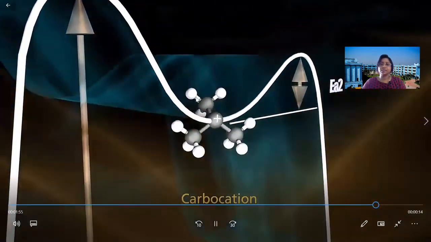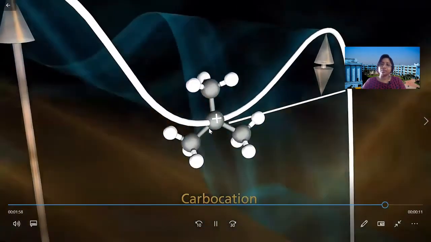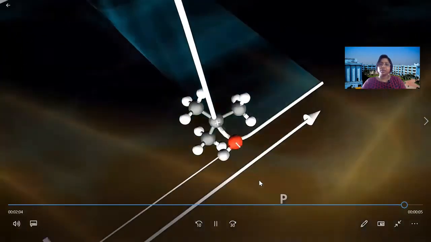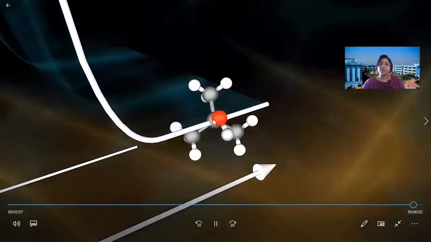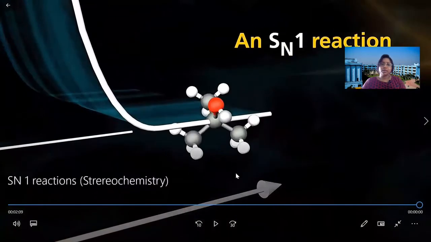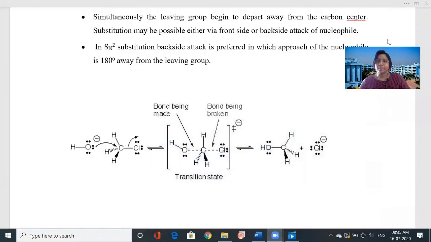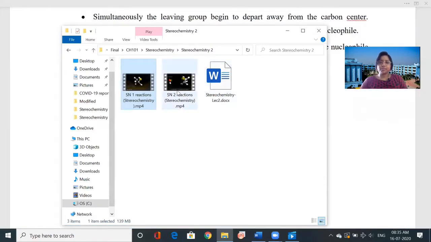Here you can see the transition state. Again, the carbocation is formed. Then this carbocation is attacked by the negatively charged nucleophile, and we are getting the final product. So you have understood what the SN1 reaction is in the light of stereochemistry. Now, I will show you the SN2 reaction also, in the light of stereochemistry.